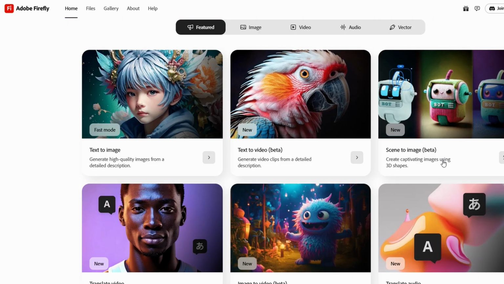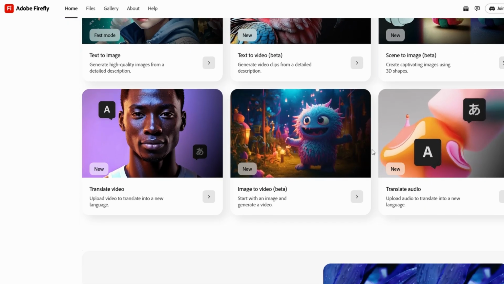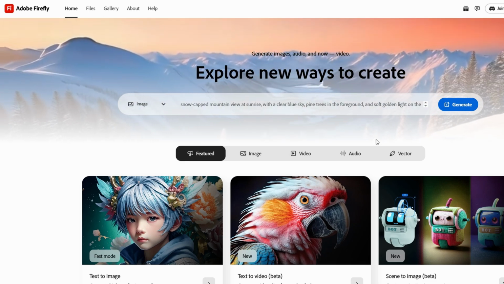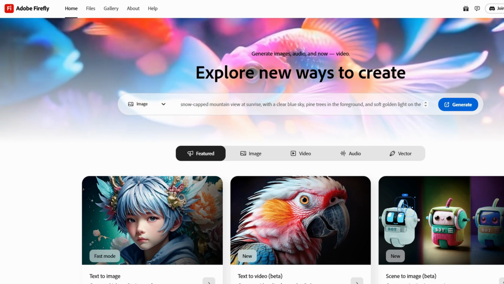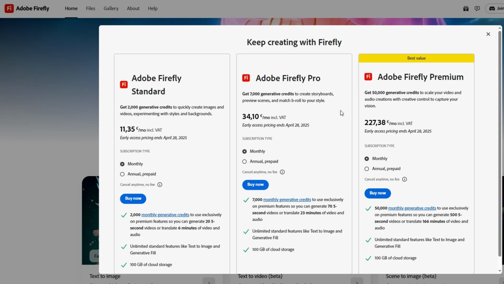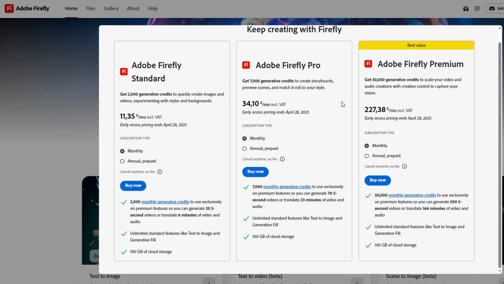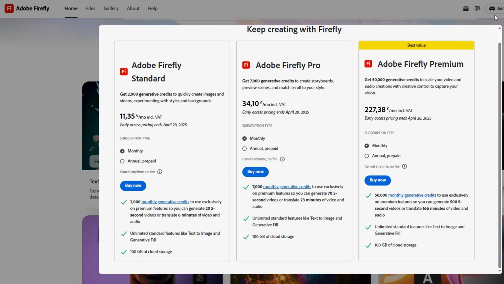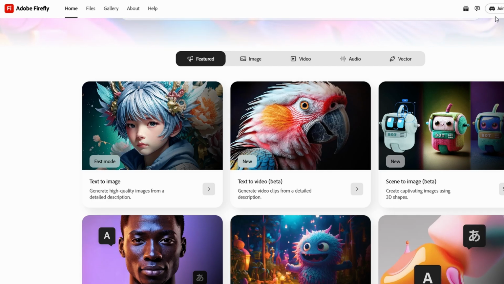possibilities. However, if you find yourself running out of credits or need to generate more images, Adobe offers premium plans that provide additional credits. These plans give you more flexibility, allowing you to generate more images, access additional features, and enjoy an even smoother workflow. Whether you're a hobbyist, professional designer, or business owner, these premium options ensure you have all the tools you need to keep your creativity flowing. By upgrading, you can easily expand your creative process without worrying about running out of credits.